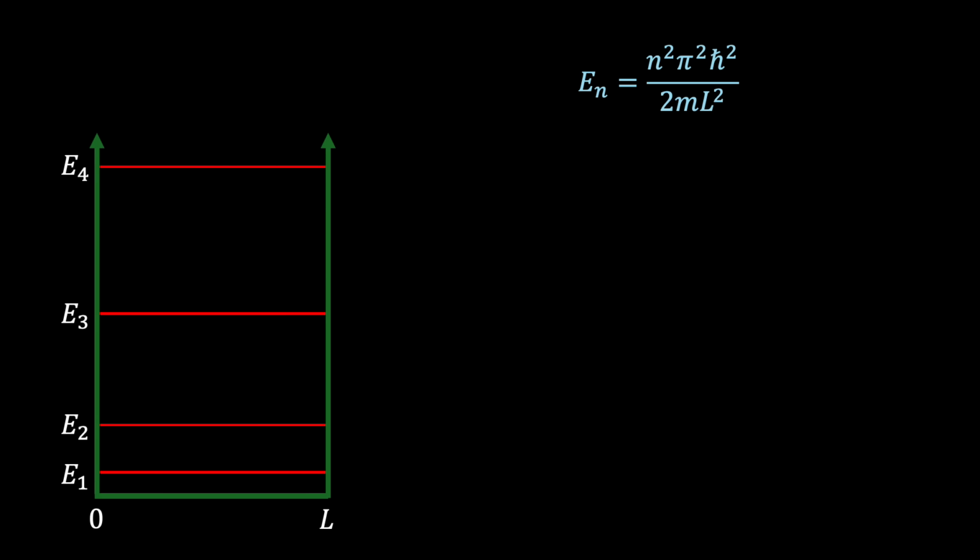Now, it might not be immediately obvious, but this equation is hiding some fascinating insights. Firstly, we notice that only certain discrete values of energy are permitted, depending on the value of the integer n. That's to say, the energy is discrete or quantized, which is a feature of confined particles in quantum mechanics. And second, and this is really interesting, even the lowest possible energy value isn't zero. If we plug in n equals 1, we see that the particle still has a minimum amount of energy equal to pi squared h bar squared divided by 2mL squared. So why is that?